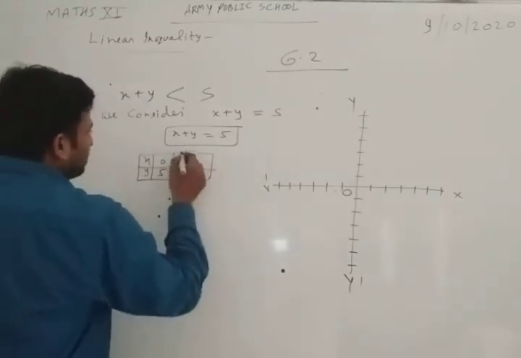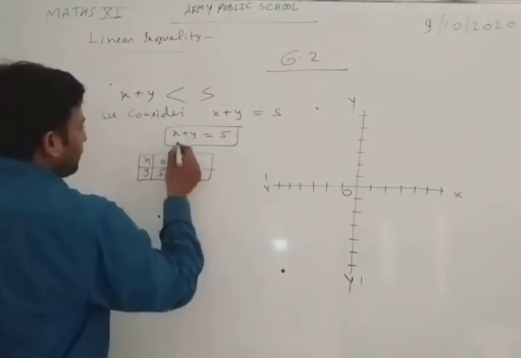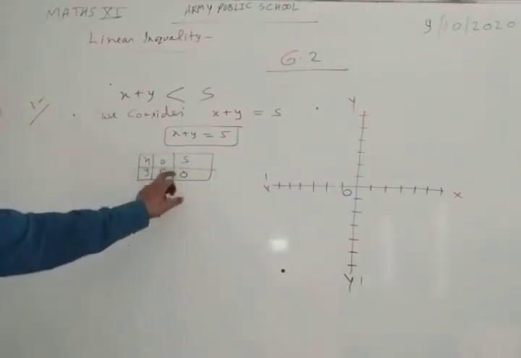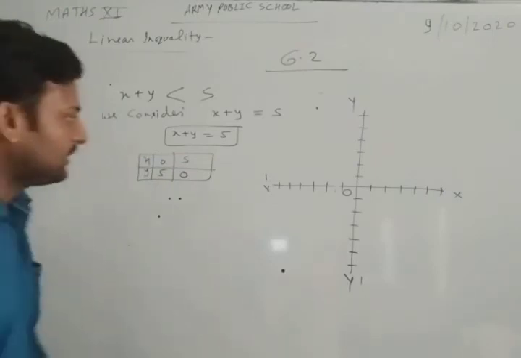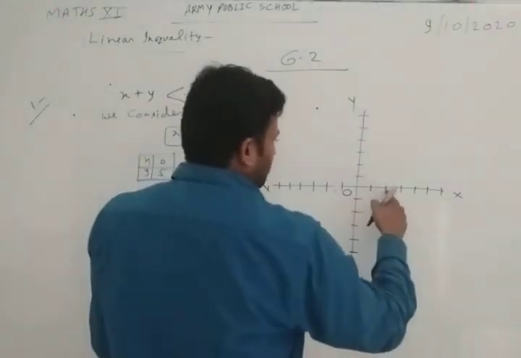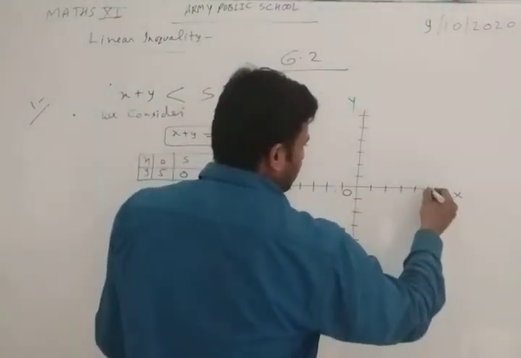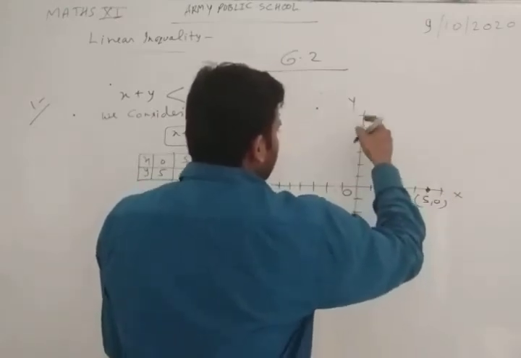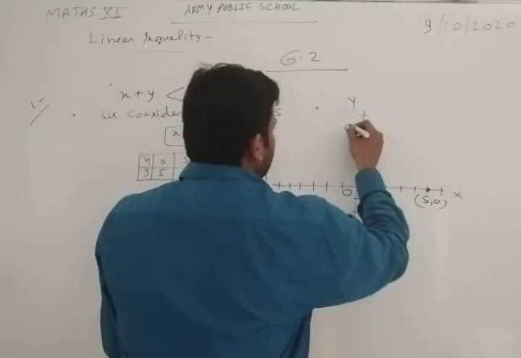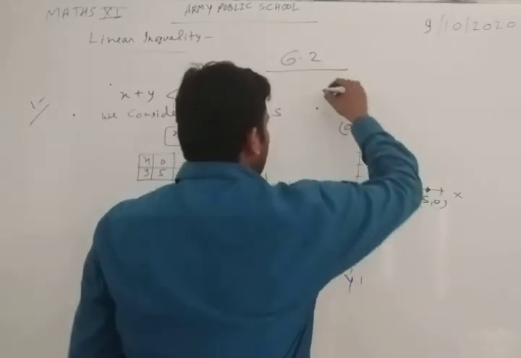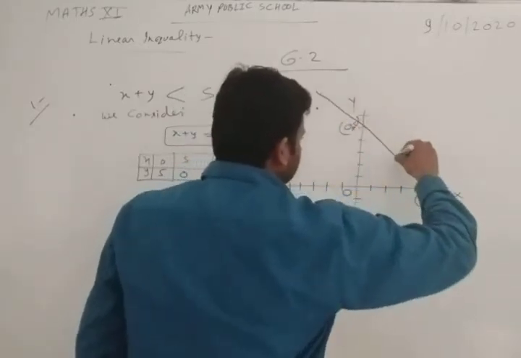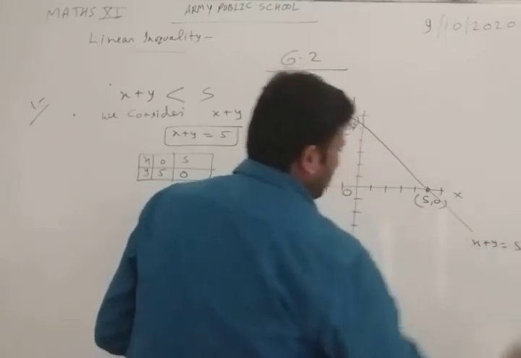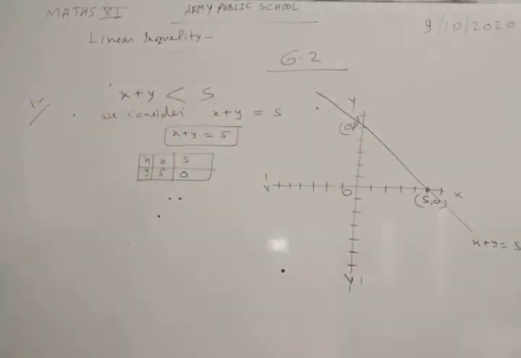If we are taking y is equal to 0, we are getting x is 5. Now the coordinates are 0, 5 and 5, 0. So this is our 5, 0 on the x-axis, and this is 0, 5. Now draw the line. So this is the line of x plus y is equal to 5.